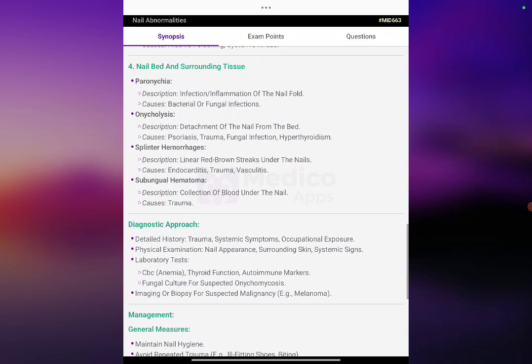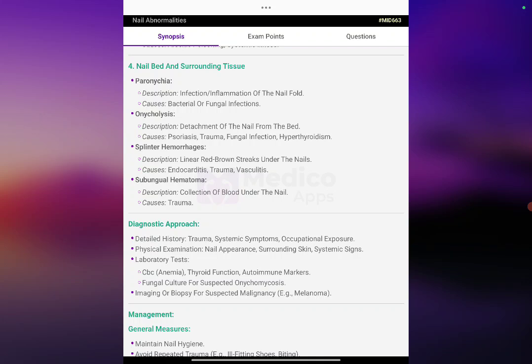Nail bed and surrounding tissue disorders, like paronychia: infection or inflammation of the nail fold, bacterial or fungal. Onycholysis: detachment of the nail from the bed, seen in psoriasis, trauma, fungal infection, and hypothyroidism.